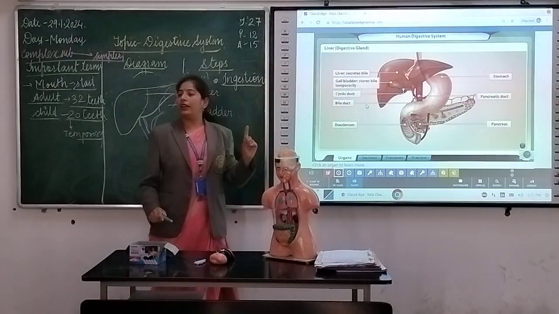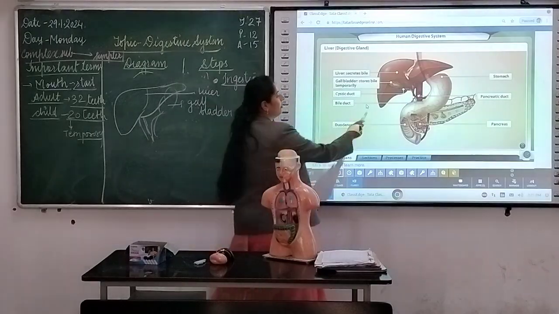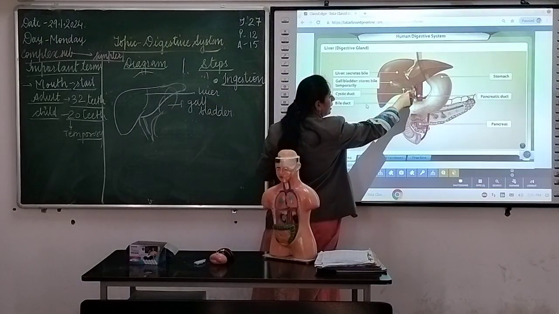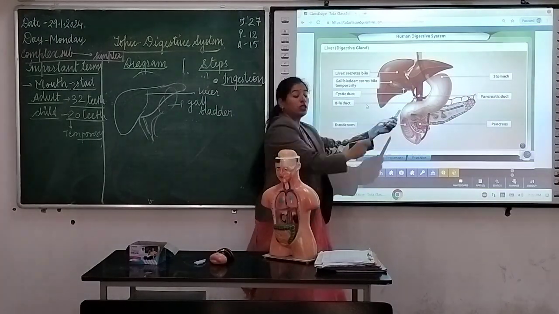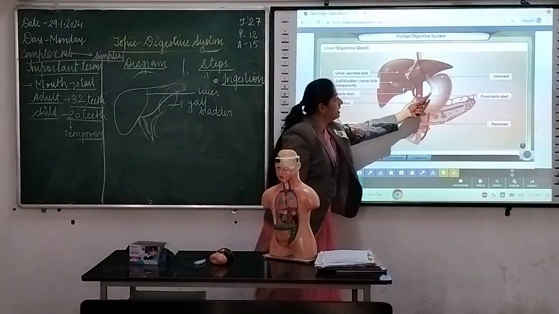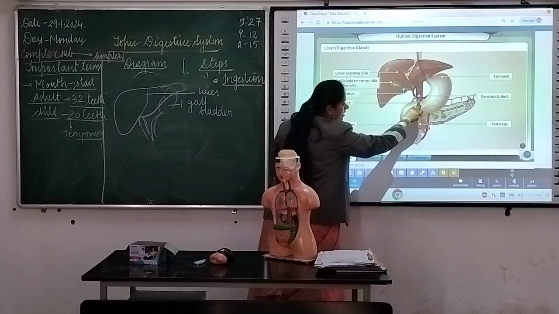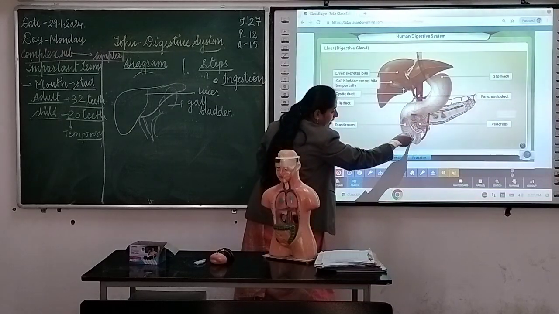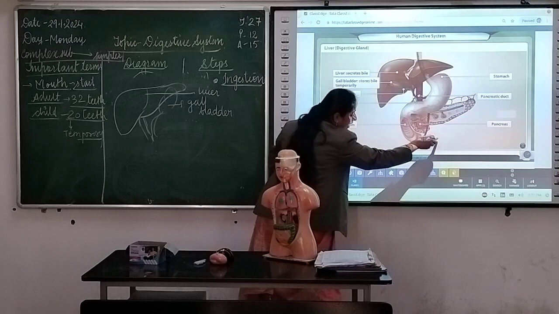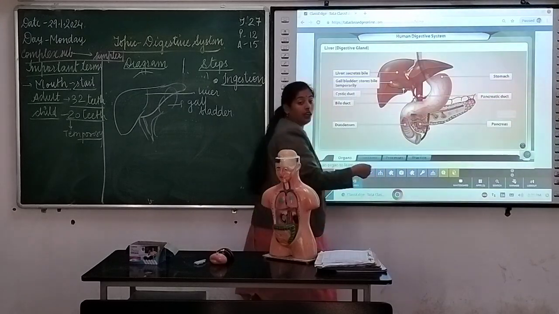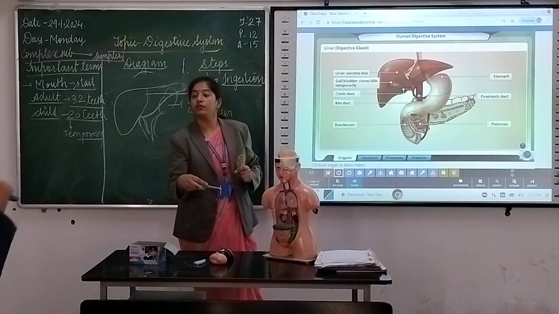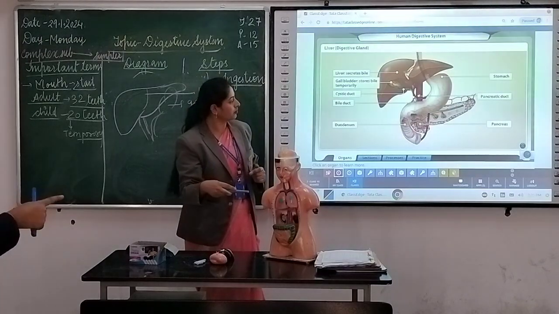Liver done, gallbladder done. Now just see this. Here we have some ducts, and all the ducts secrete the juices where? Here we have the stomach, and this we have the pancreas. It comes in one pipe, and it all goes into the small intestine. Ma'am, does that duct connect with the stomach?